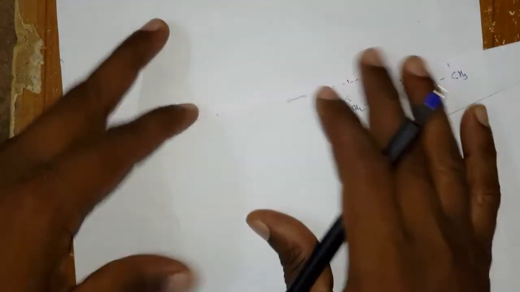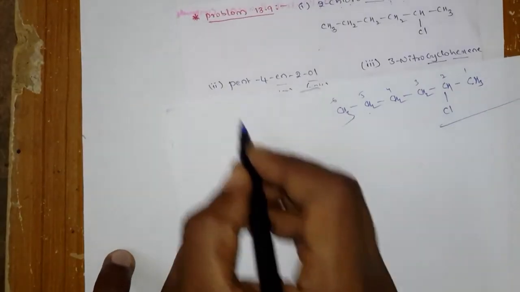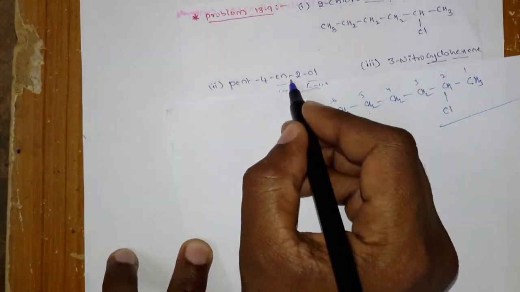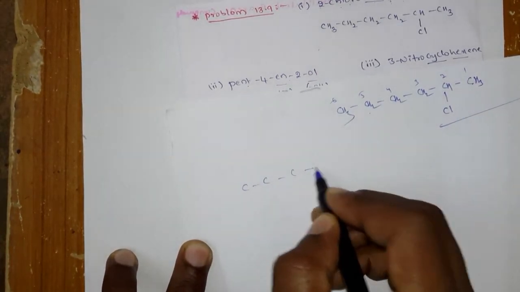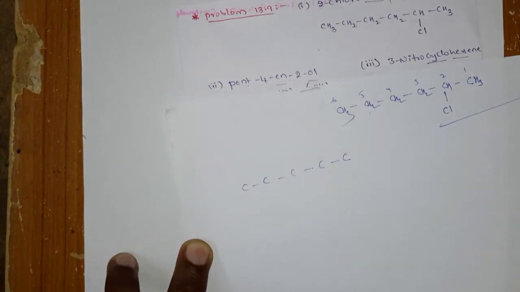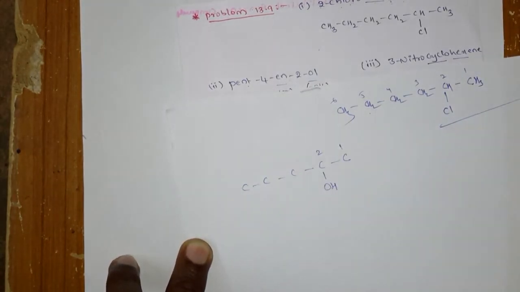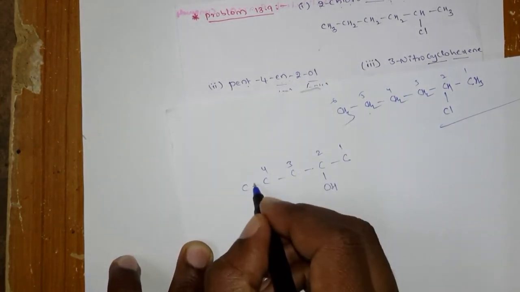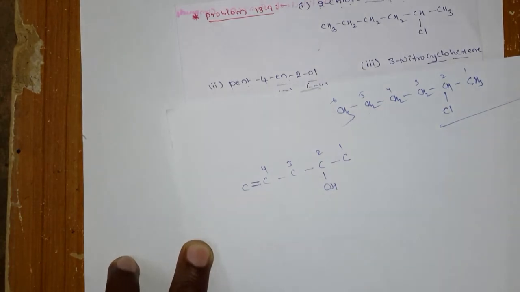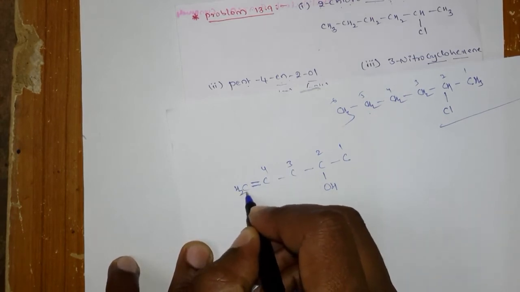Okay, next we can go to one more. What is that? Pent-4-en-2-ol. Let us see first, pent: that means 5 carbons are there. So these are the 5 carbons. At the second position there is an ol, meaning an OH group. And at the fourth position there is an ene. Ene means double bond, so 3 4, at the fourth position there is a double bond. Then it's over, and the remaining is filled with hydrogens.